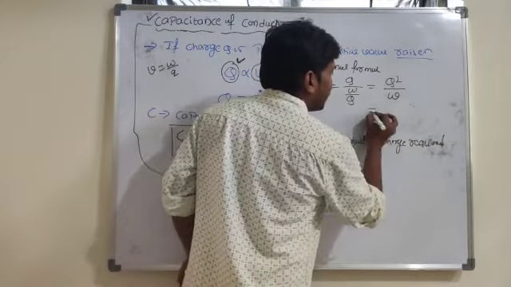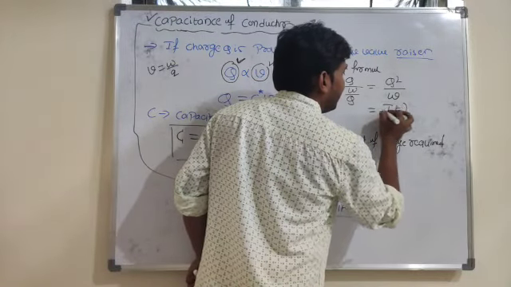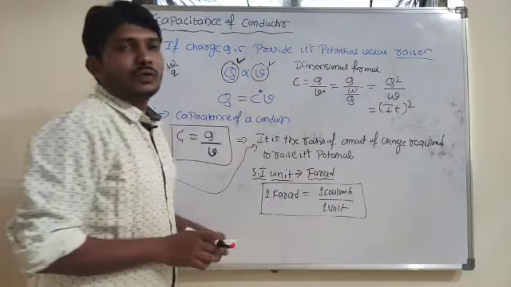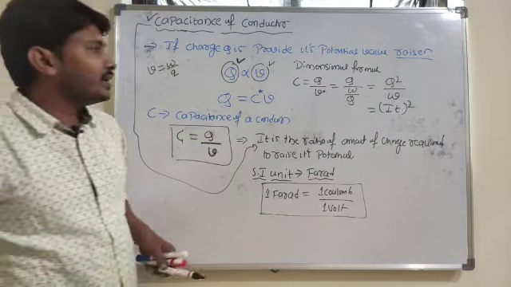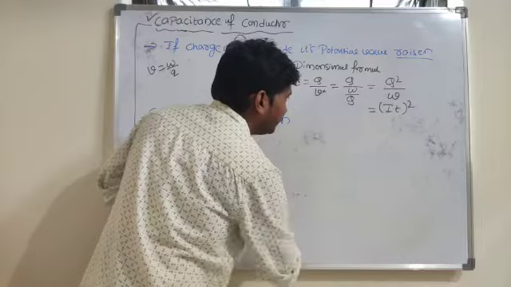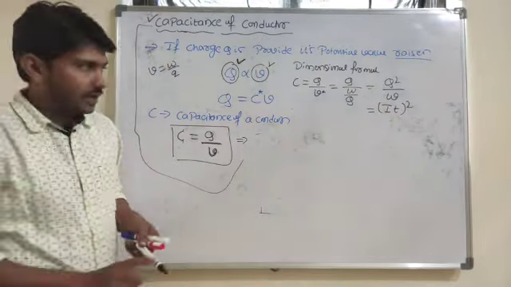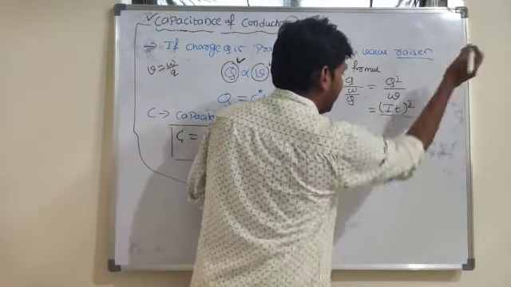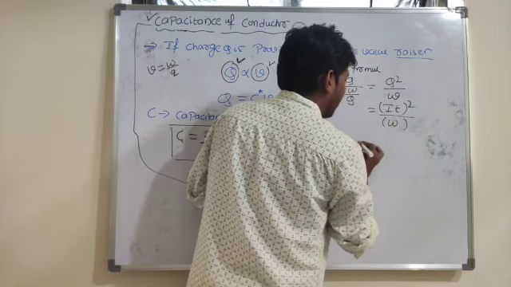Q I will write as current into time, so current into time whole square divided by work.